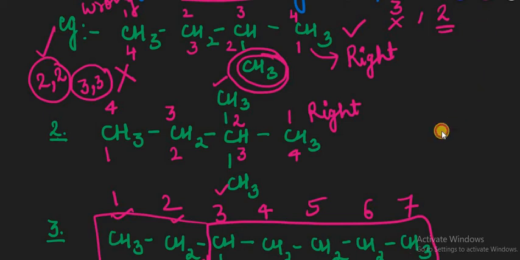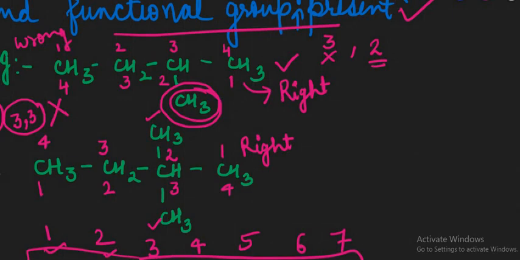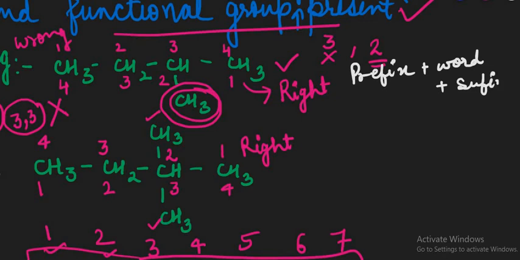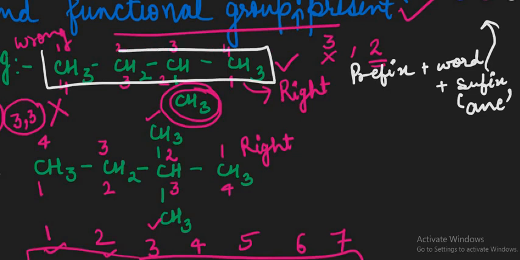The rule is definitely the same: you need to write down first the prefix, then you have a word root, and later on you have a suffix. Suffixes are always the functional groups or any other such thing, right? And if every atom contains only single bonds, then we provide the suffix "-ane" over there. For the word root, just count the parent chain carbon atoms, the main chain carbon atoms; it's 4, so that must be the word root, right?